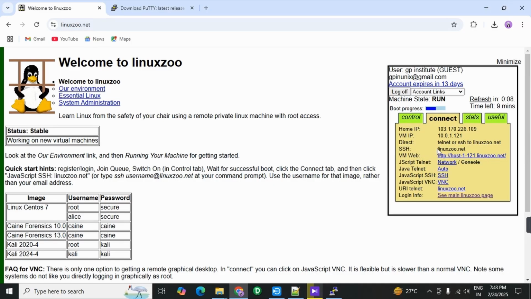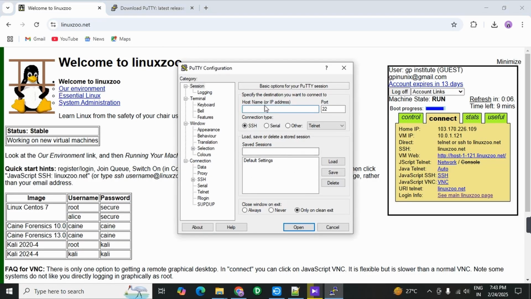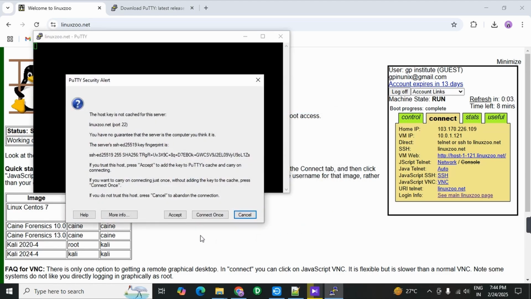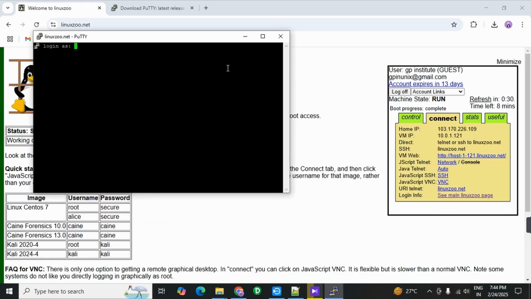Okay, this one is the host name, linuxju.net. Just copy and paste it on the host name IP address. Okay, that's it. You no need to do anything on this configuration. Now just click on open. Next, click on accept. Yes, we have accepted.